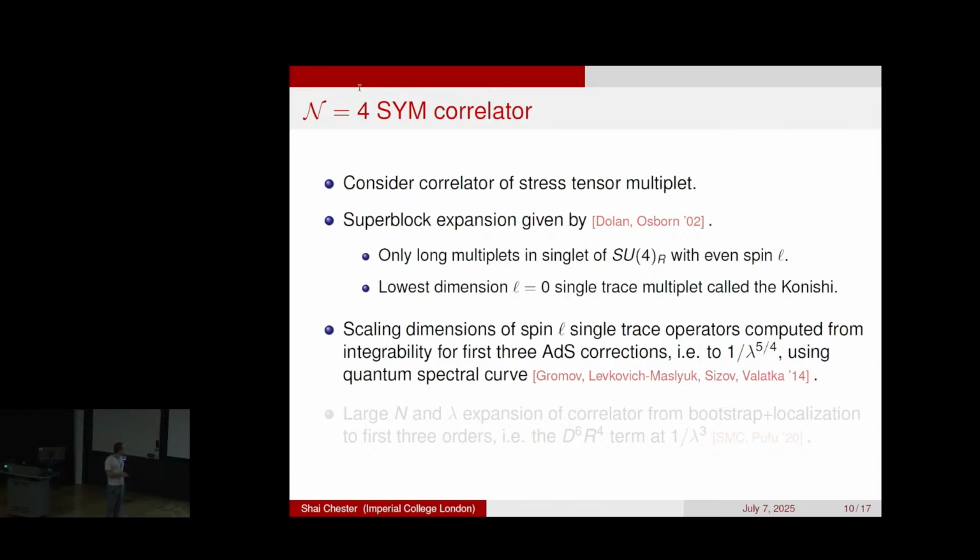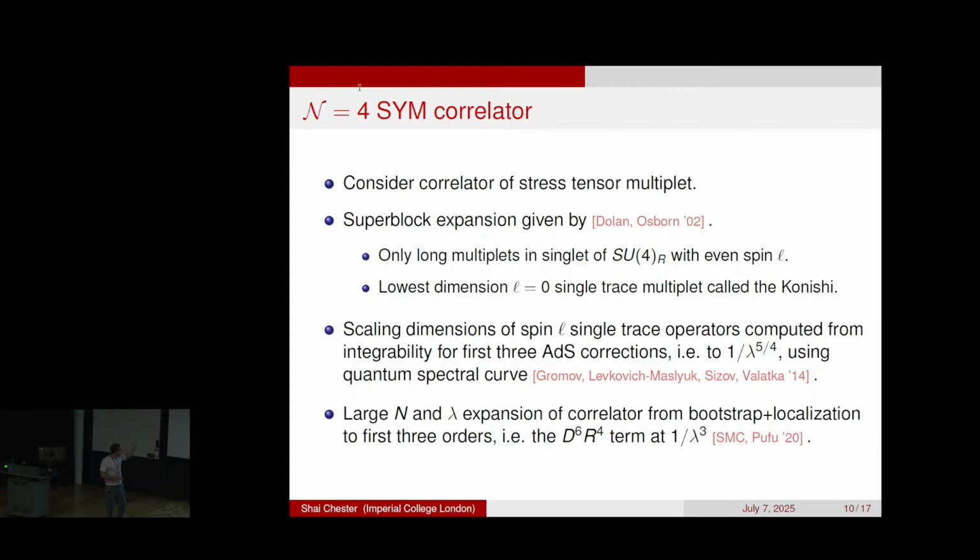And so far, using integrability methods, they have the first 3 AdS corrections to the CFT data. In particular, they have this large lambda expansion up to 1 over lambda to the 5/4, which from my understanding basically comes from taking this quantum spectral curve, numerically evaluated for many different values of lambda, reading off a fit, and guessing reasonable numbers that should appear in that fit.